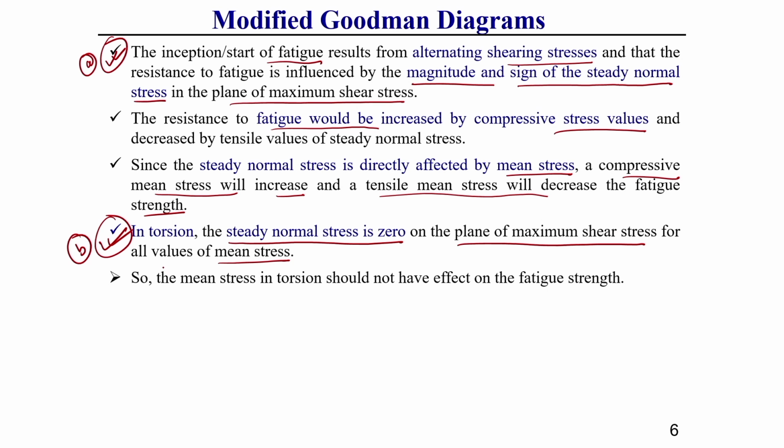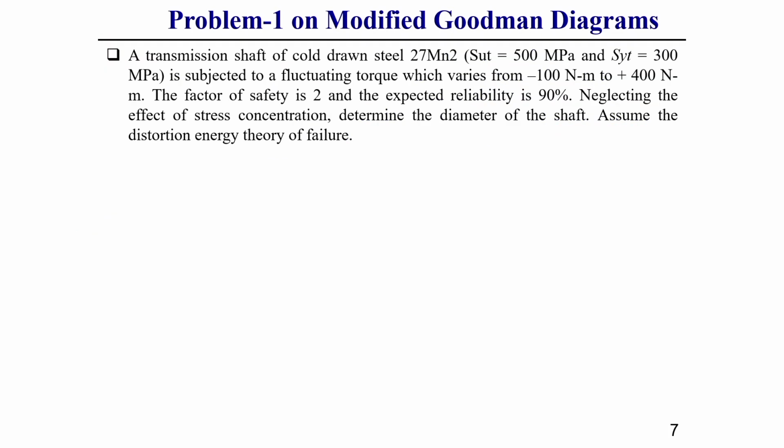That is why, for all values of mean stress, it generally does not have an effect on endurance strength in the torsional case. This point you should keep in mind. Now, we will solve one problem on the modified Goodman diagram for the fluctuating torsional shear stress case. First of all, I am just discussing the problem statement.